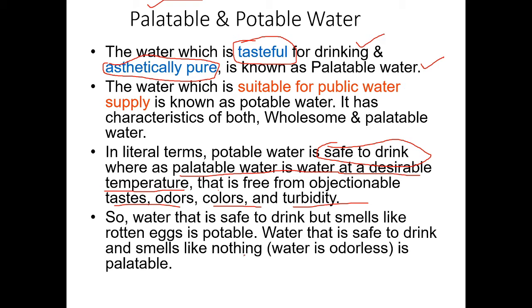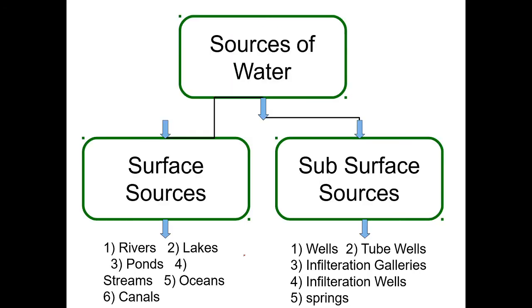If you take the sources of water, we have two kinds of sources to collect water. The first one is surface sources, the second one is subsurface sources. If you take the surface sources, those are rivers, lakes, ponds, streams, oceans, canals.